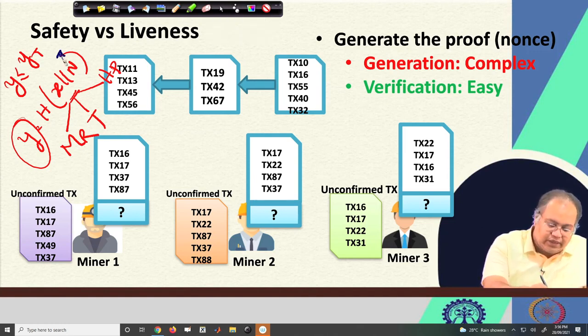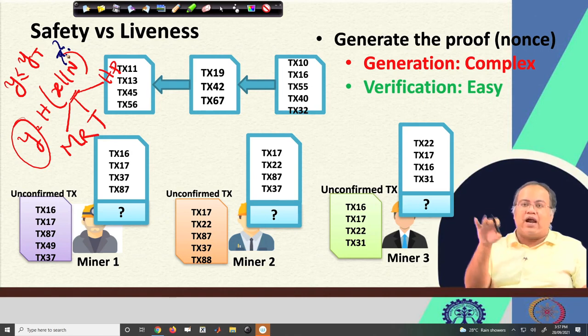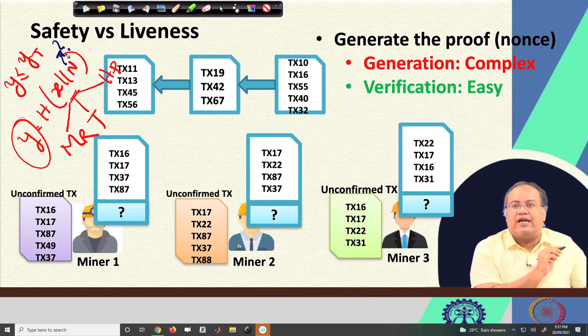So you need to find out the nonce. Now, this is a challenging problem that we have seen earlier. You do not have any kind of deterministic algorithm to find out the nonce. So the miners need to try repeatedly to see whether they can get a valid nonce which can put up y less than or equal to that target value of y. This is something interesting, and you should keep in mind that this particular hash function is serving both purposes.